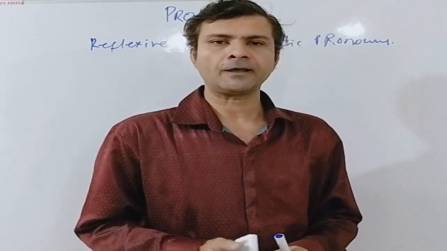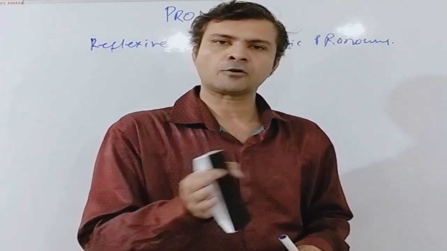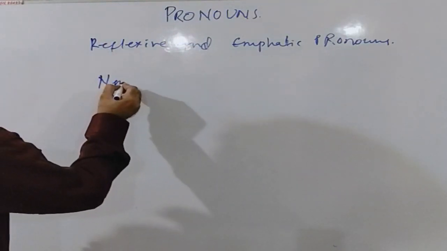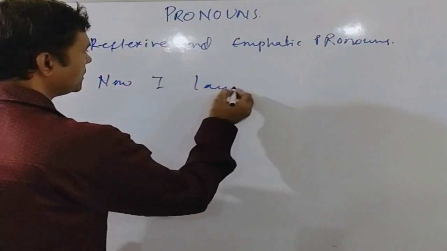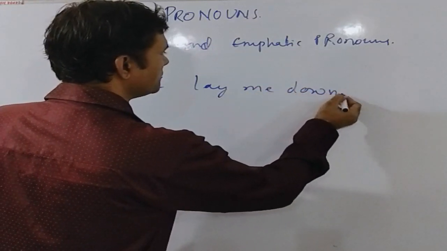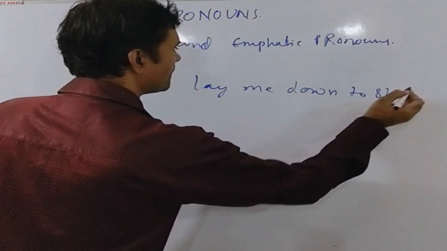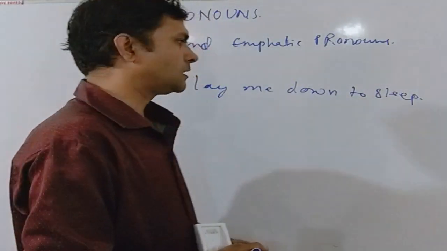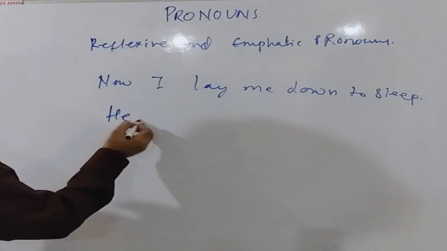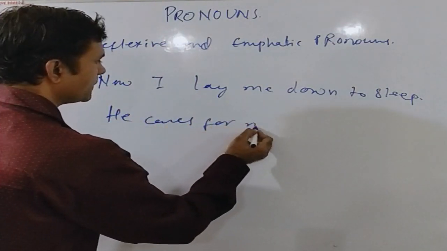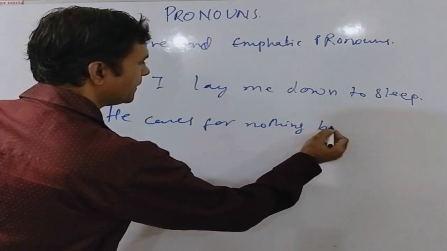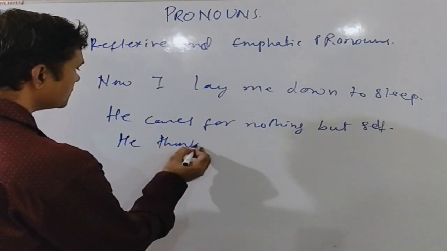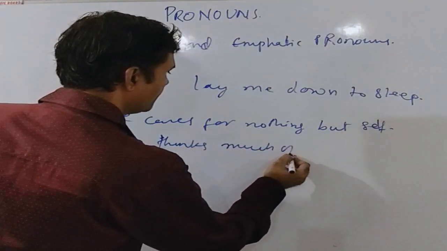Now sometimes in poetry, a simple personal pronoun can also be used as a reflexive pronoun. As for example, now I lay me down to sleep. Sometimes we can use the word self as a noun. As for example, he cares for nothing but self, or he thinks much of self.